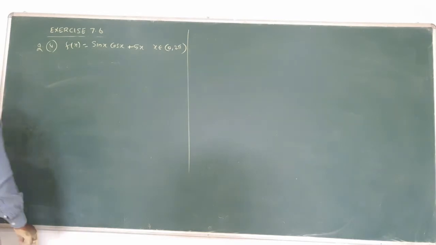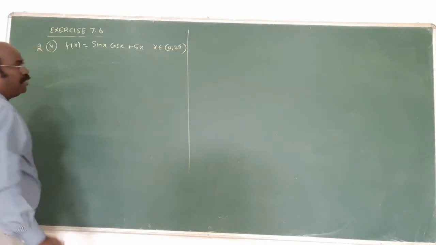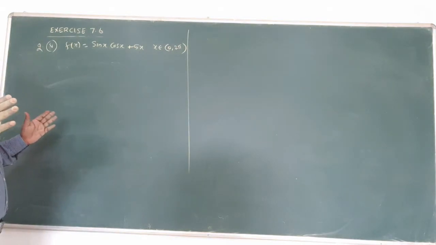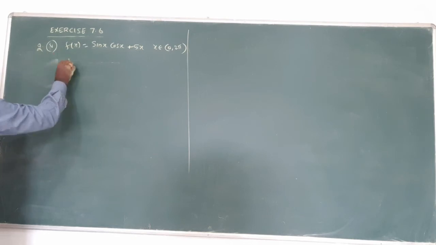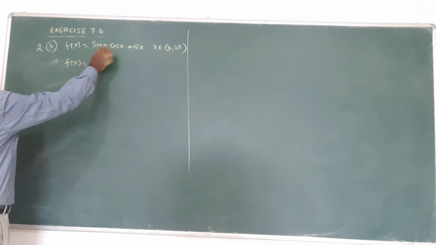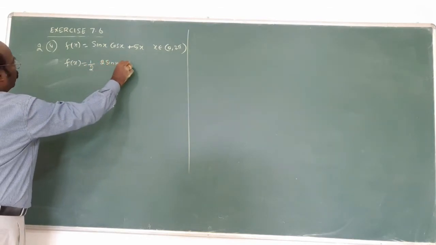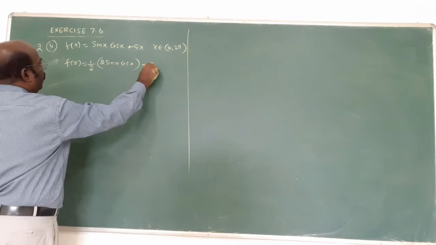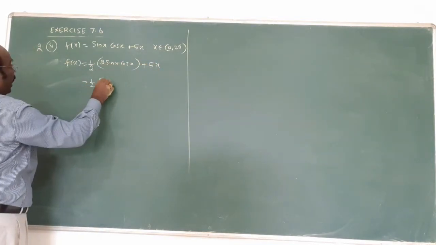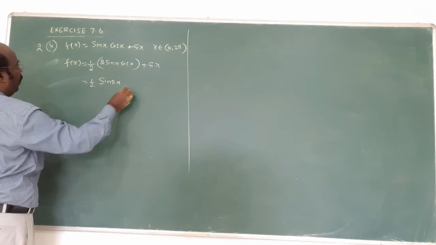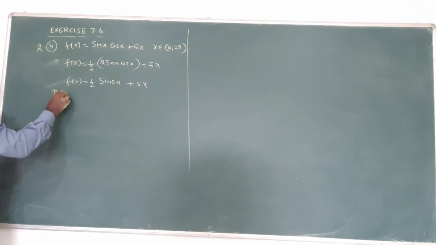Now let's say an important question. In trigonometry, the interval 0 comma 2 pi is given. You want to find the x values between 0 and 2 pi. Now, before differentiation, avoid using the formula: divide by 2, multiply by 2. What is the reason? Now, 1 by 2 into this is actually sine 2x, which is a trigonometry formula. Am I right? Now differentiation is easy for you. Differentiate with respect to x.